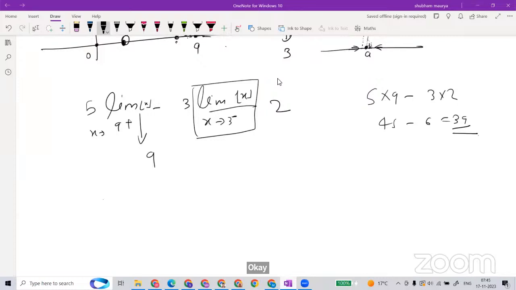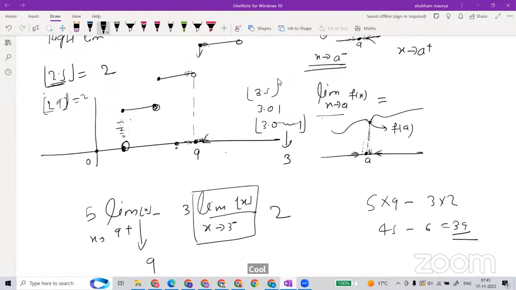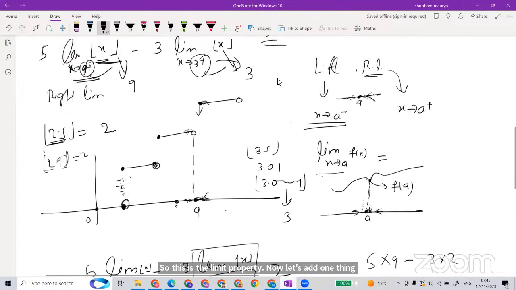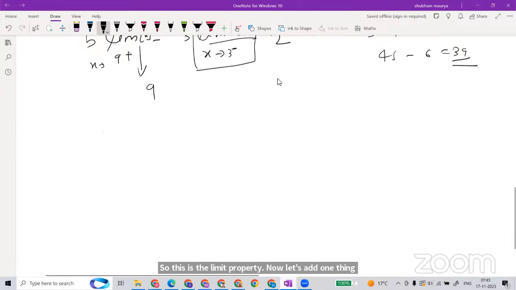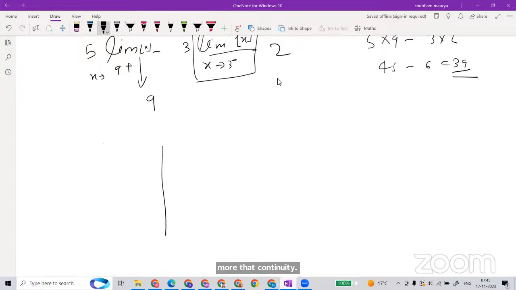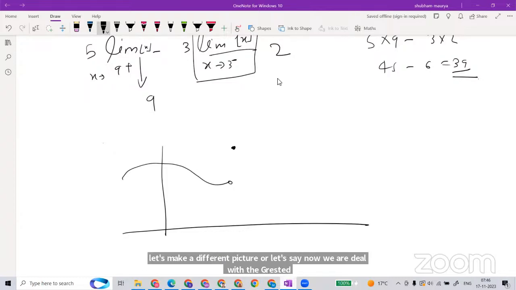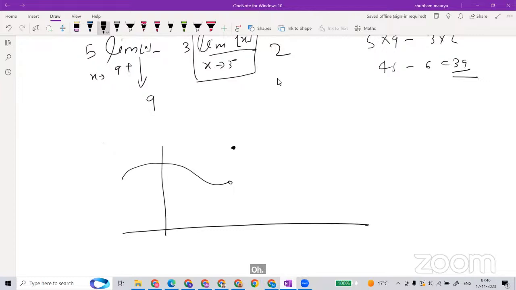So what I'm adding, suppose we see the same behavior, the same function, the greatest integer function. Let's make a different picture, so we deal with the greatest integer. Two different pictures I'm making. Suppose the graph of a function is like this, and here is a solid, and here is a circle, and here is a solid, and this again like this.